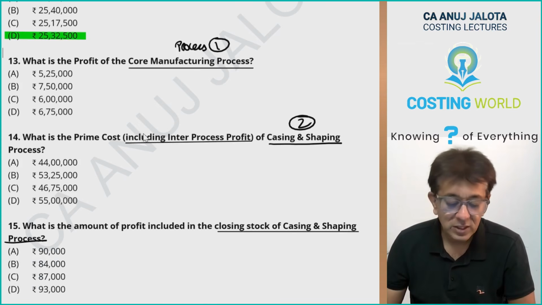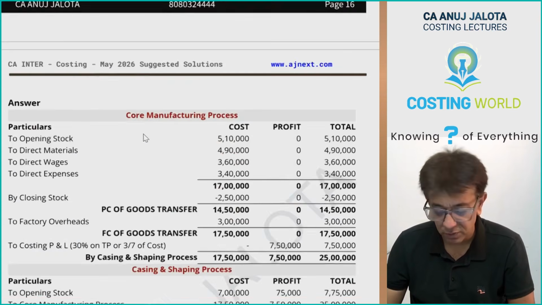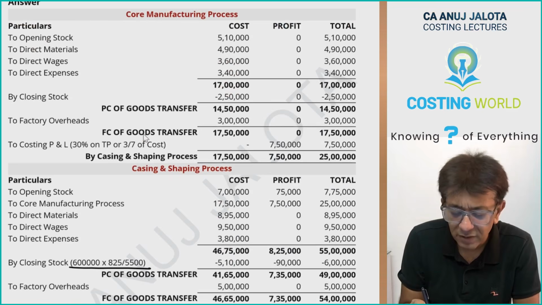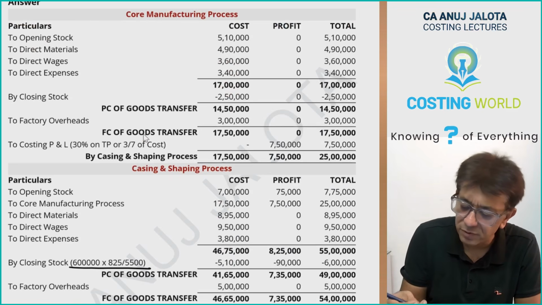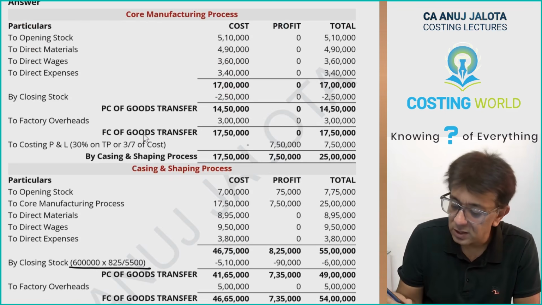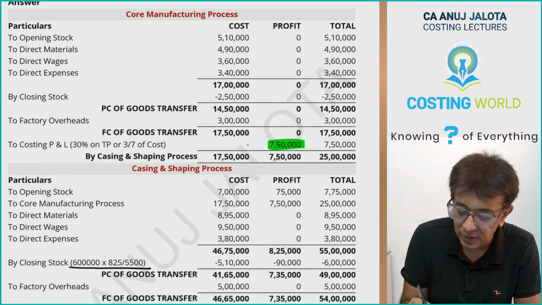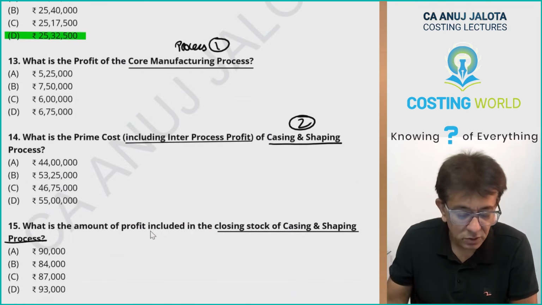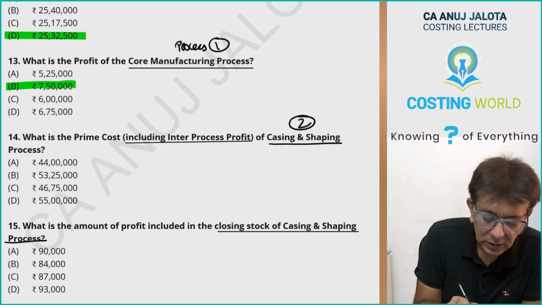Acha. What is the profit of core manufacturing process? Core manufacturing process made this much amount of profit, that is 7.5 lakhs. This particular figure. So 7.5 lakhs.